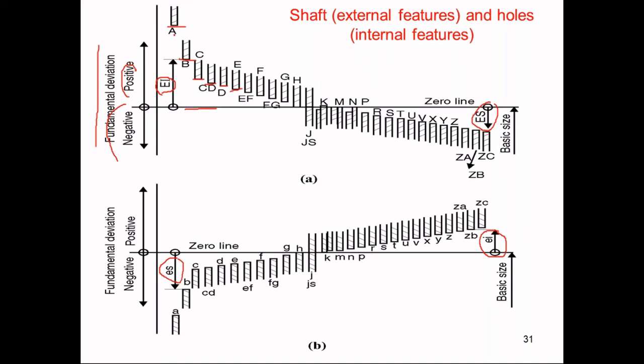So what will be the minimum distance for a B type of hole? You can observe this distance is the minimum distance from the zero line. So that's why it will be called a fundamental deviation. Likewise, for a D type, this will be the minimum and will be called the fundamental deviation. So from A to H, the lower limit will act as the fundamental deviation for holes, which indicates EI.